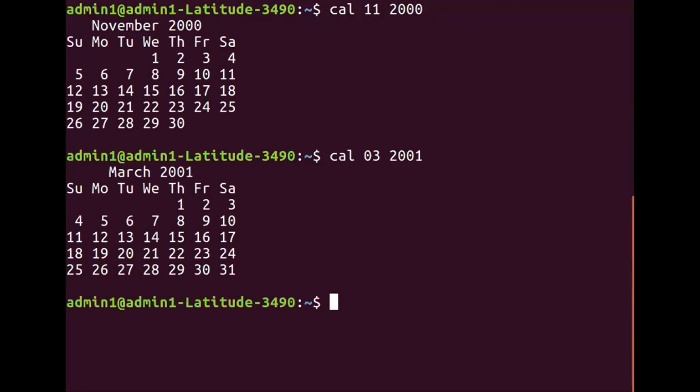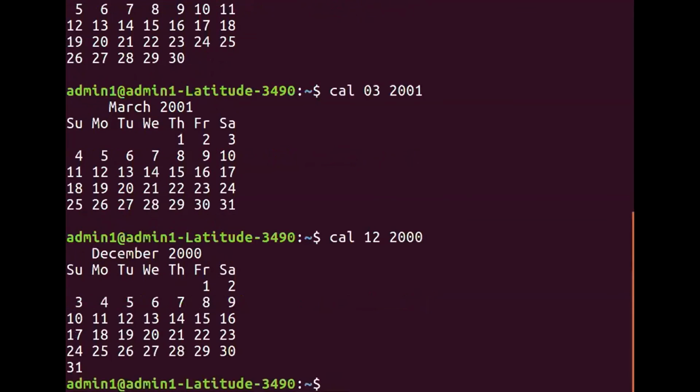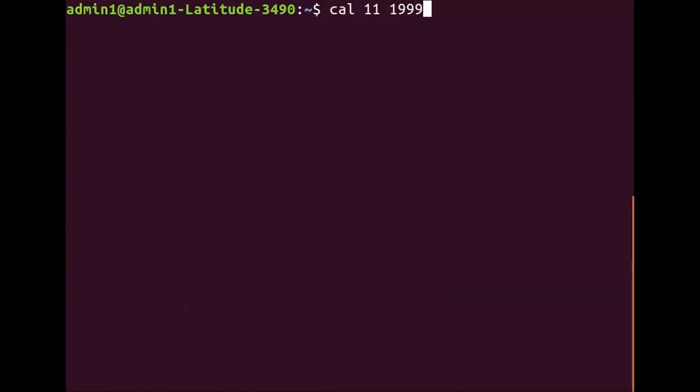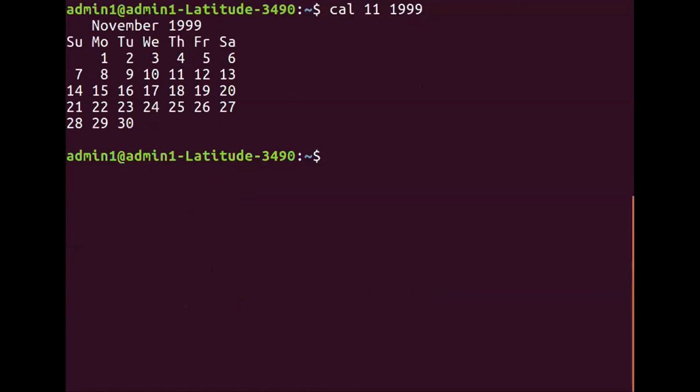Then you can see, right? I will not even disclose what date you are looking for. So this March 2001, somebody asked. Then December 2000, one more person asked. Then 1999 November, somebody has asked. Okay, so this is how basically the cal command works.